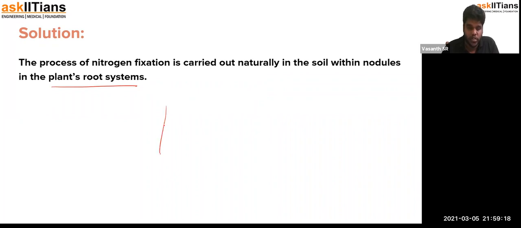Let's say these are roots, and they will have nodular structures here and there where they have a symbiotic relationship with the bacteria that result in fixing atmospheric nitrogen into the form of nitrates and nitrites, so that the plant can absorb them very easily to facilitate growth of the organism and the growth of other materials in the ecosystem as well. So this is the answer for the next question.